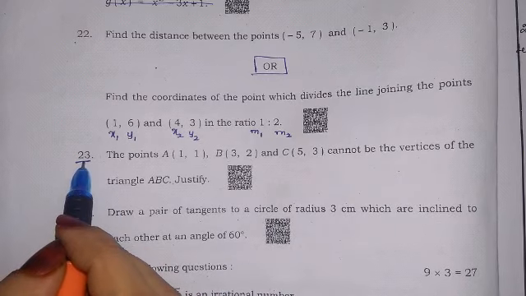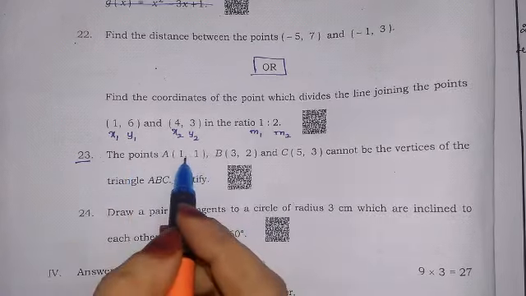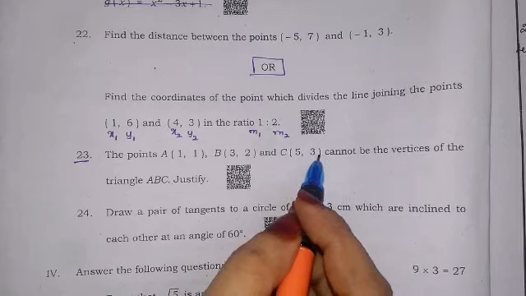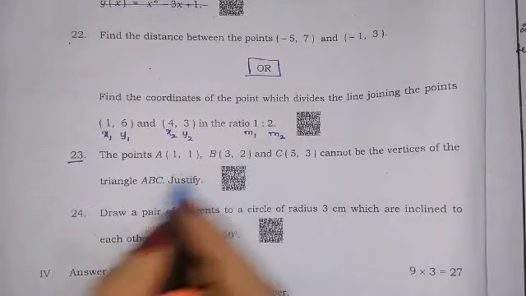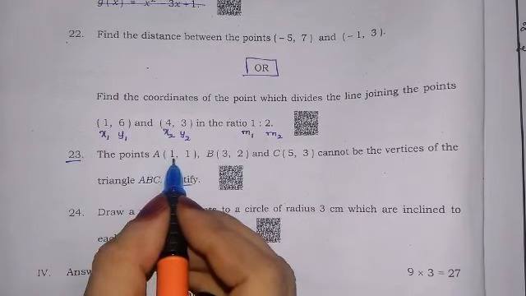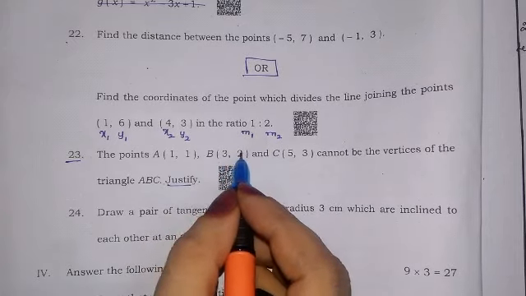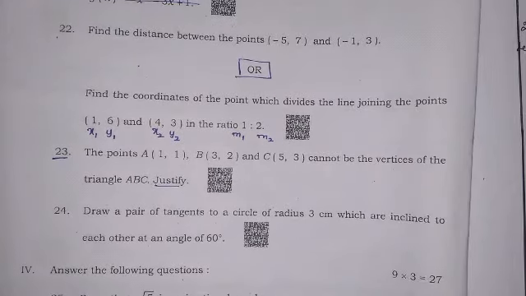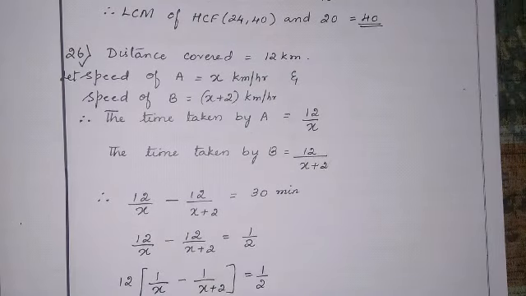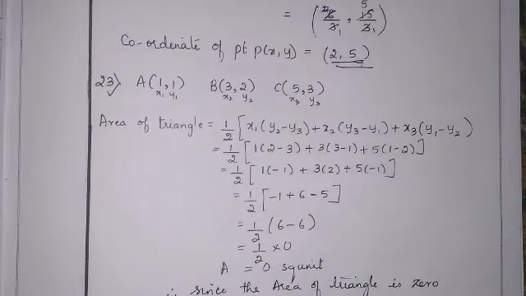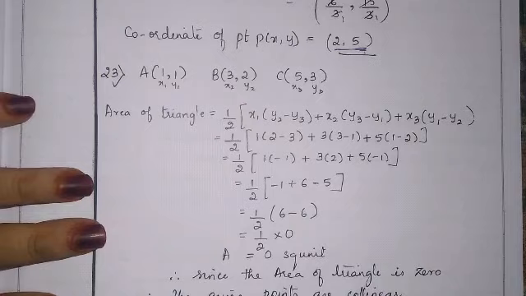So question number 23: the points A(1,1), B(3,2) and C(5,3) cannot be the vertices of triangle ABC. Justify. They have told that these points cannot be the vertices of a triangle. We should prove this. So let me show you how we have to solve. Already I have uploaded the key answer. There only I am going to explain.